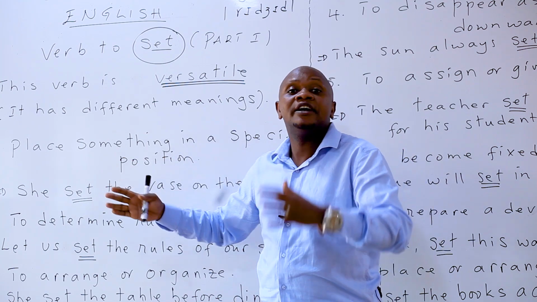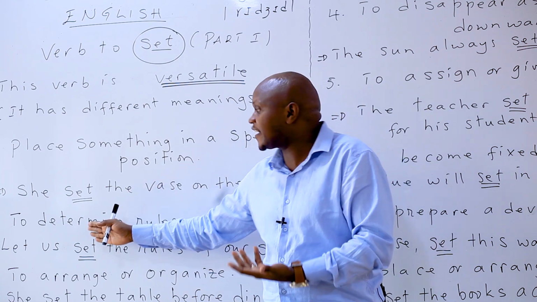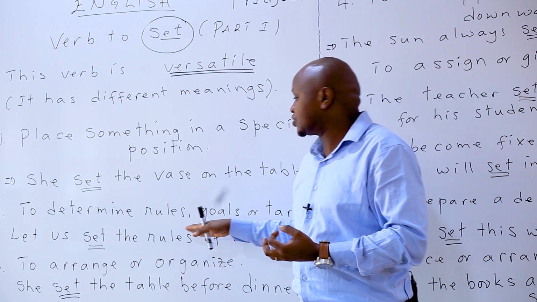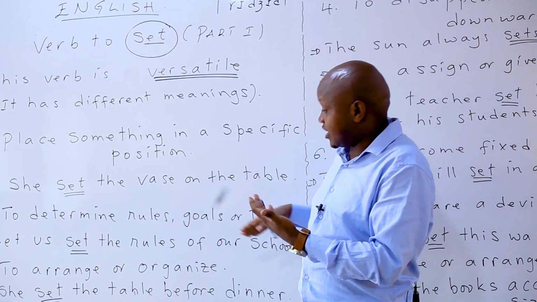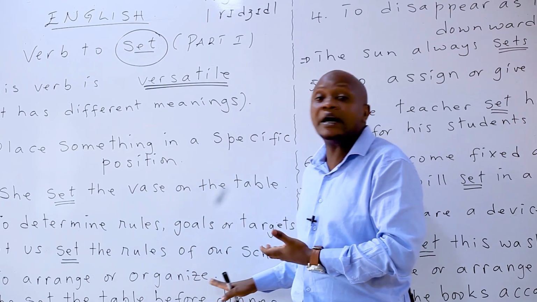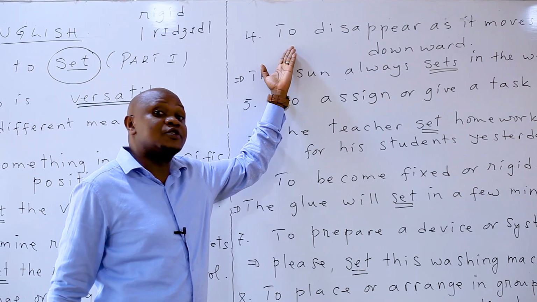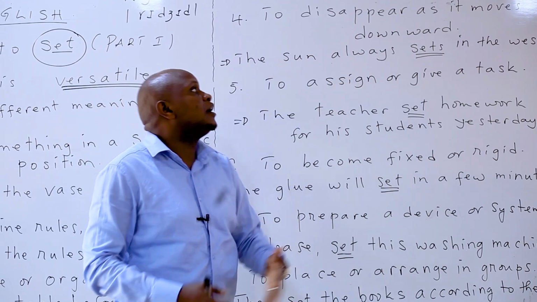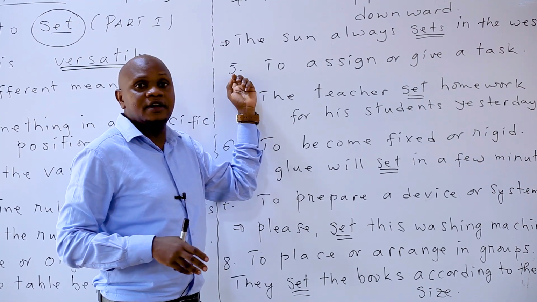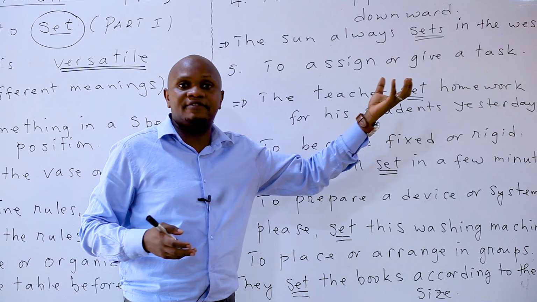The first way, to set means to place something in a specific position. The second way to use set is to determine rules, goals, or targets. The third way of using verb to set is to arrange or to organize something. That is to set. The fourth way of using verb to set is to disappear as something moves downwards. This is the fifth way of using verb to set, to assign or give a task.